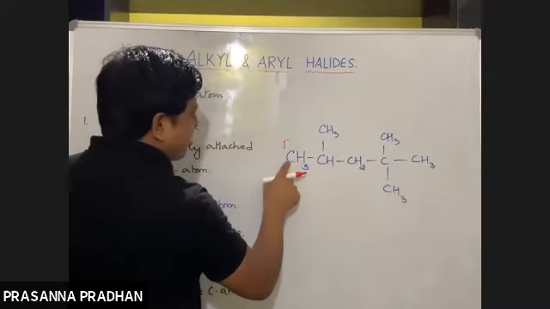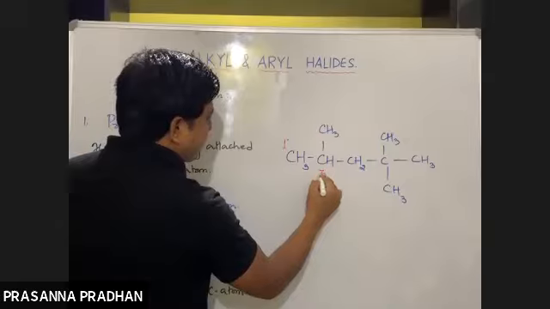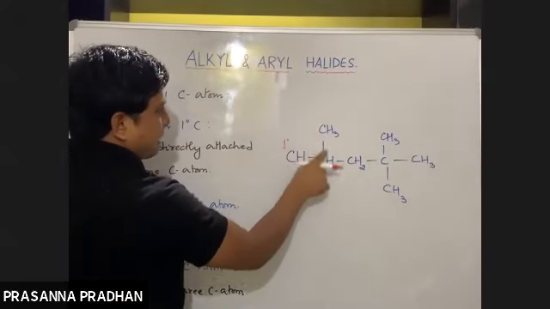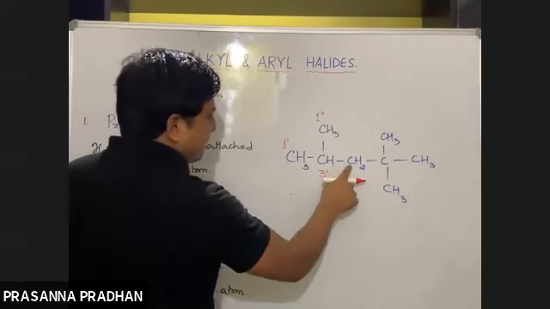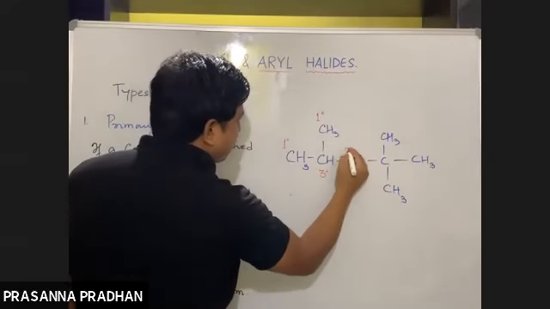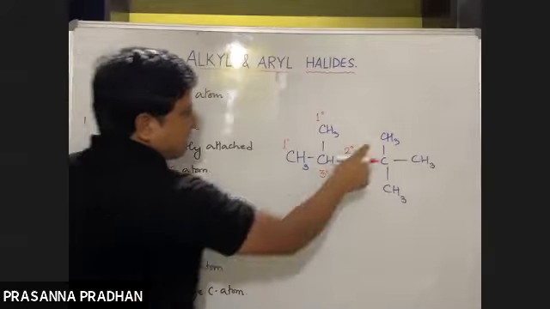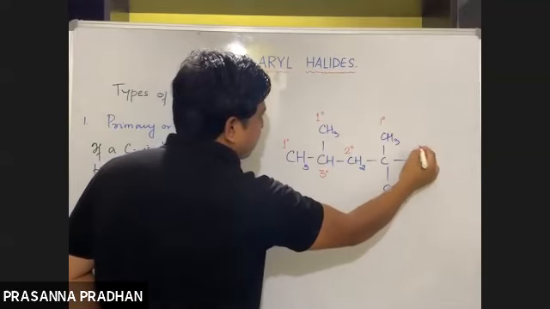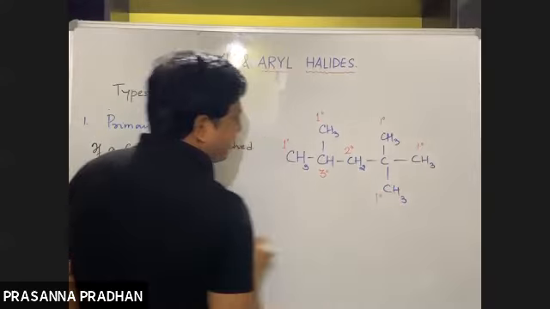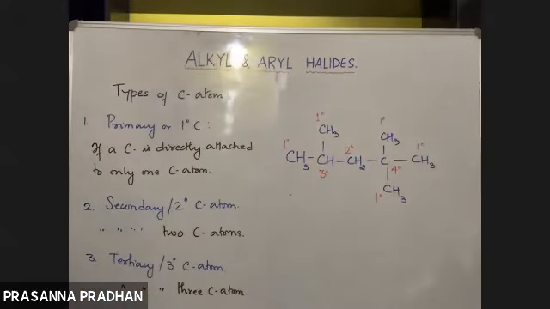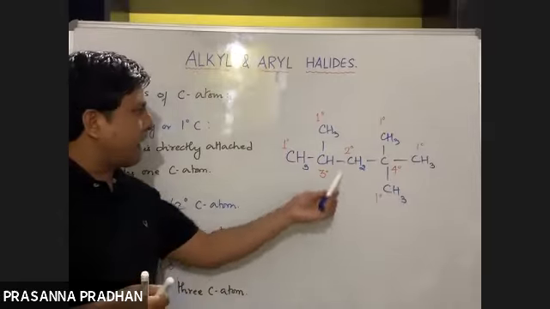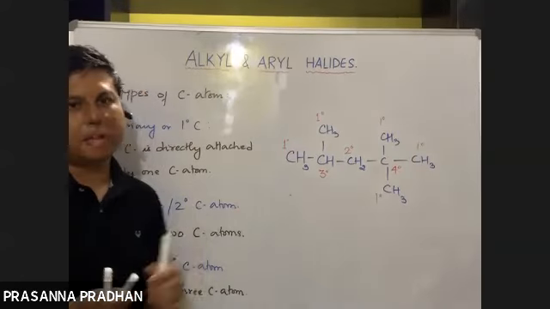Similarly, this carbon is directly attached to 1, 2, 3 carbon atoms, so it's a tertiary carbon atom. This carbon is directly attached to only one, so it's a primary carbon atom. This carbon is attached to 1, 2, so it's a 2 degree carbon atom. These three are 1 degree carbon atoms. And this one is a quaternary or 4 degree carbon atom. This concept is really easy: you just look at the carbon atom and see how many carbon atoms it is directly attached to.